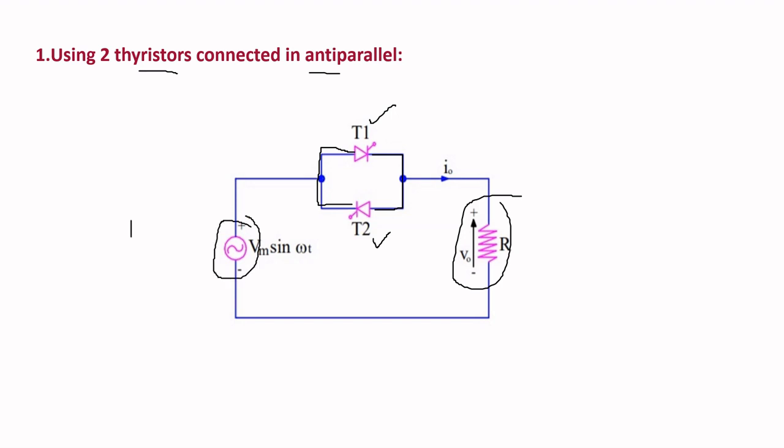Here the input supply is given as the AC voltage, and we are going to get the variable AC voltage at the output. This is the fixed AC voltage and this is the variable AC voltage, and this is the first configuration of single phase AC voltage regulator.